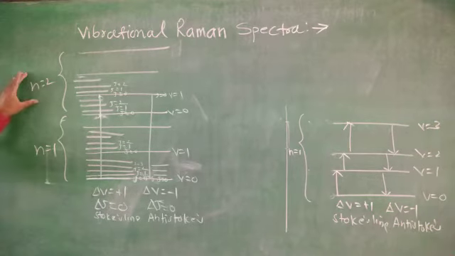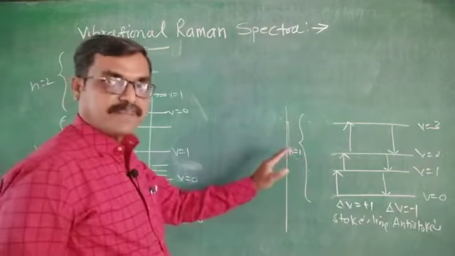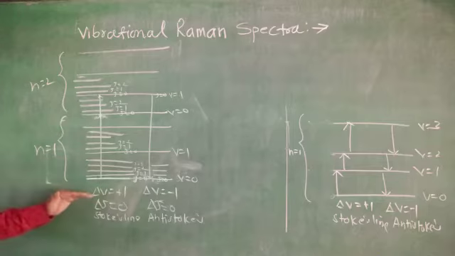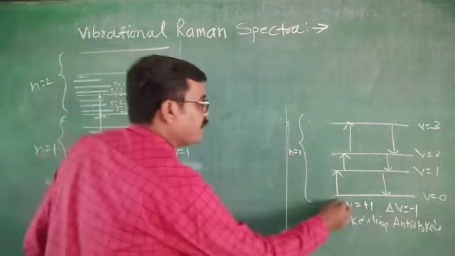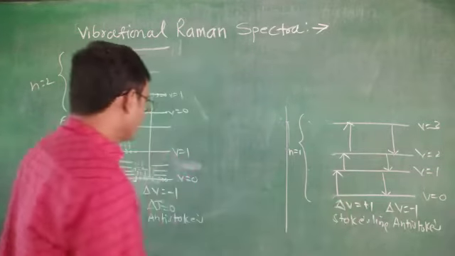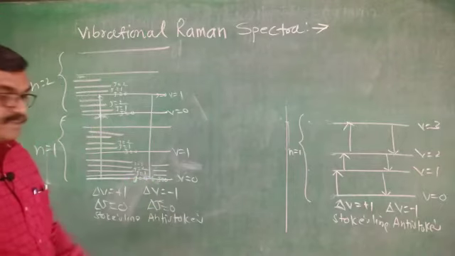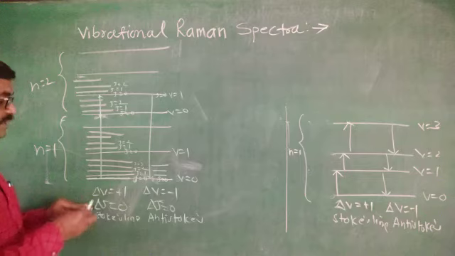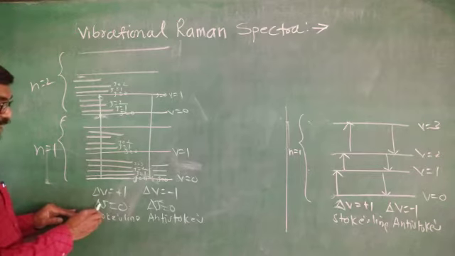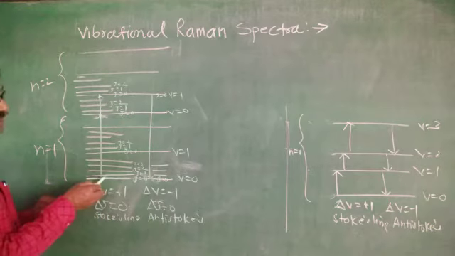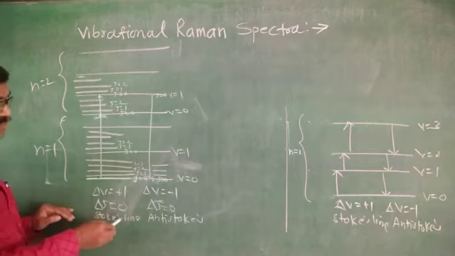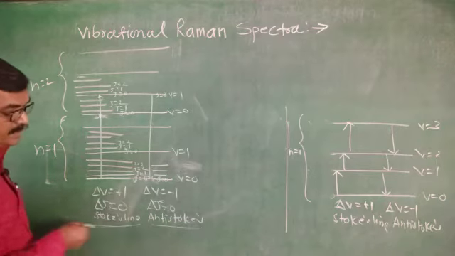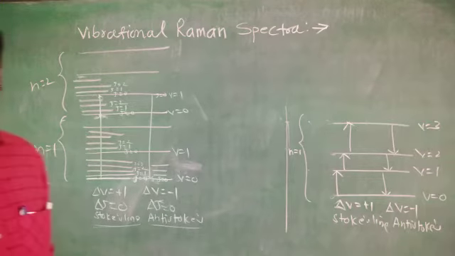This is the lower shell, n equals 1, and this is the upper shell, n equals 2. Delta V plus 1 gives Stokes lines, delta V minus 1 gives anti-Stokes lines. Here the transition is delta V equals plus 1, with rotational J equals 0 to J equals 0. That's why there will be Stokes lines and anti-Stokes lines.